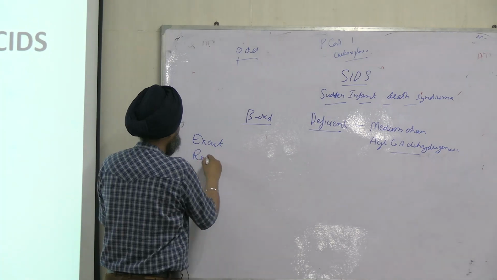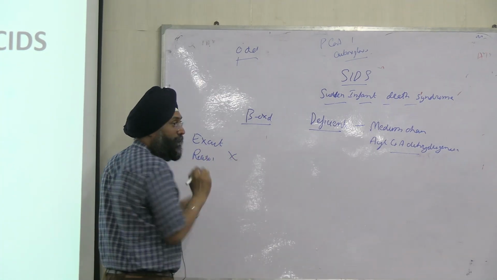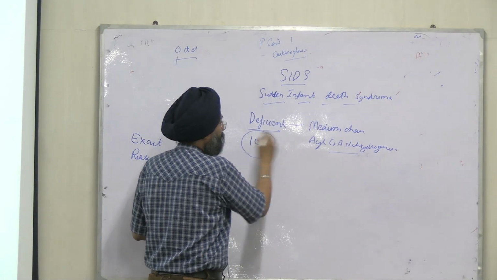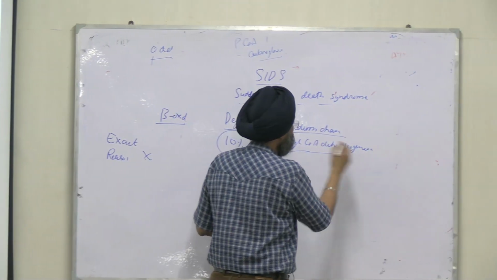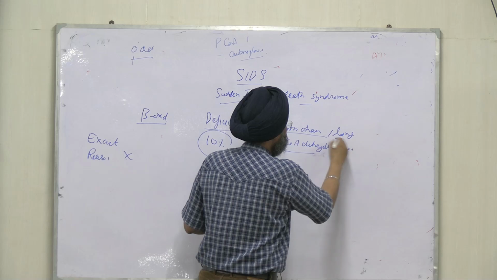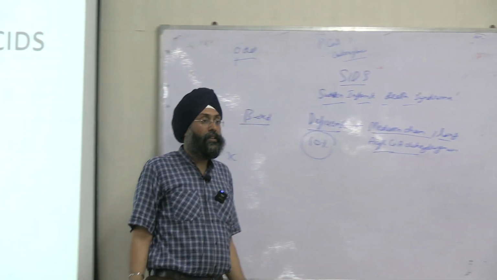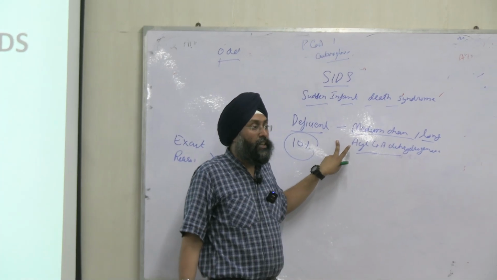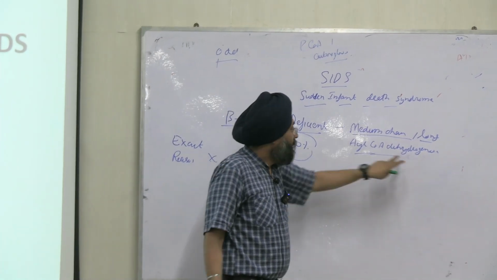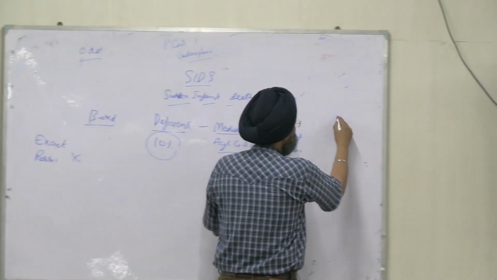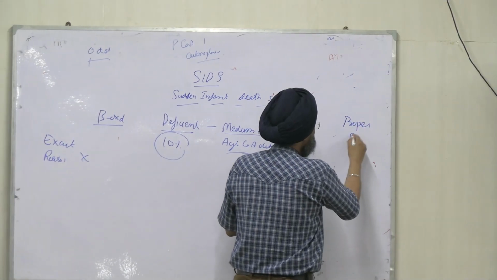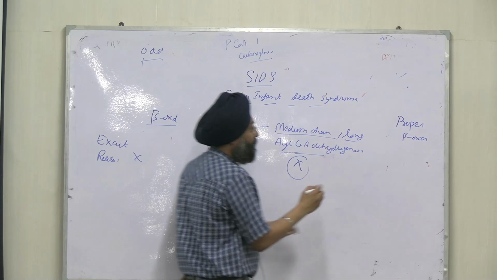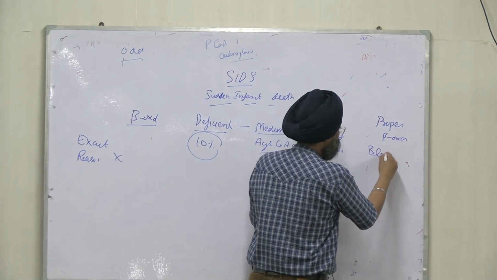But in 10% of the cases, it is due to deficiency of medium chain and long chain acyl-CoA dehydrogenase. If this enzyme is deficient, what will be the problem? It is involved in proper beta oxidation, so if this enzyme is not present, beta oxidation is blocked.